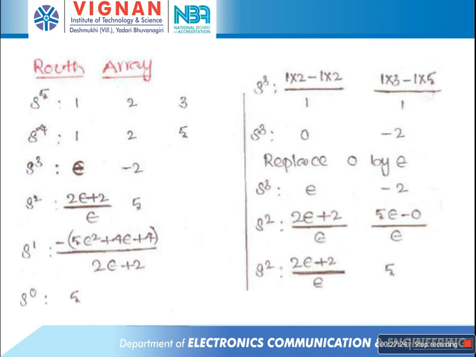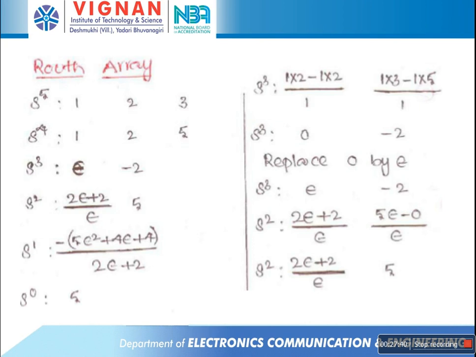The first element is 0 and the second element is minus 2. So here the first element of the s power 3 row is 0. That 0 is replaced by epsilon and we continue the construction of the Routh array in the normal manner.